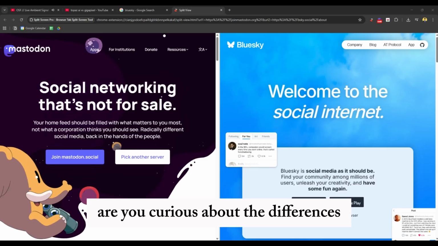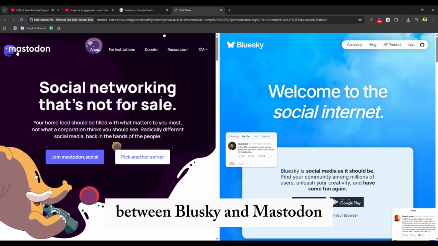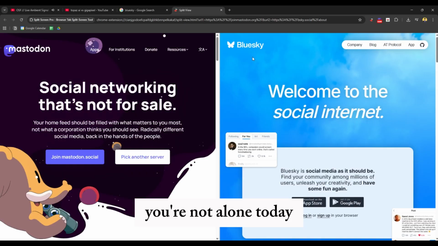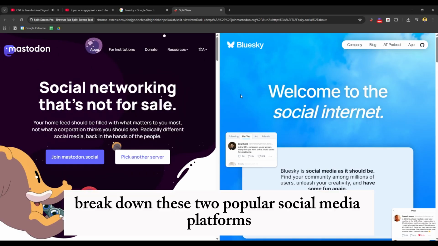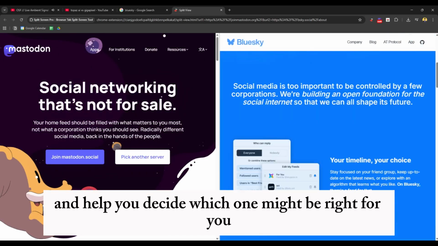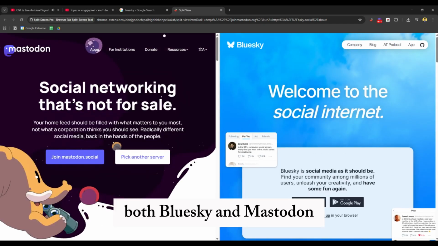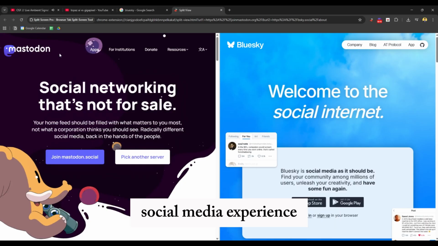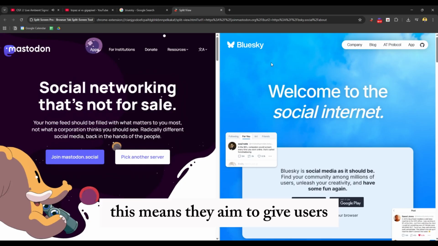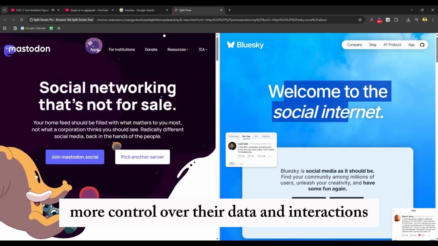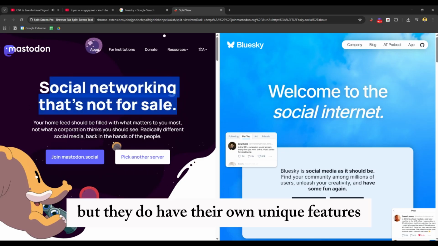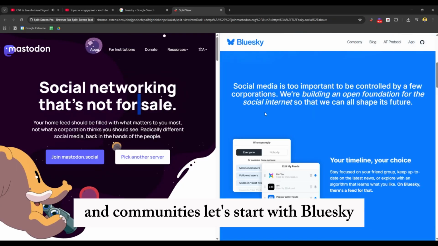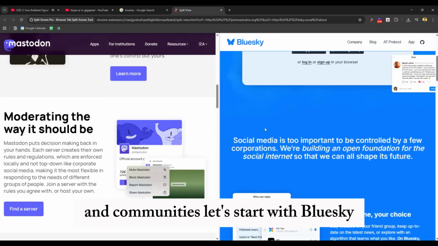Are you curious about the differences between Bluesky and Mastodon? You are not alone. Today, we'll break down these two popular social media platforms and help you decide which one might be right for you. Both Bluesky and Mastodon focus on creating a decentralized social media experience. This means they aim to give users more control over their data and interactions, but they do have their own unique features and communities. Let's start with Bluesky.